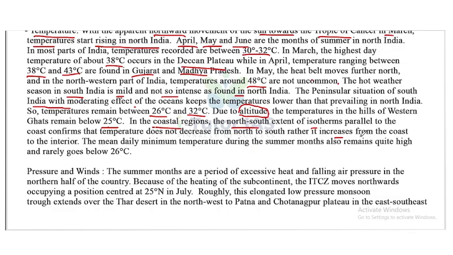Rather, it increases from the coast to the interior. The mean daily minimum temperature during the summer months also remains quite high, as it rarely goes below 26 degrees Celsius.